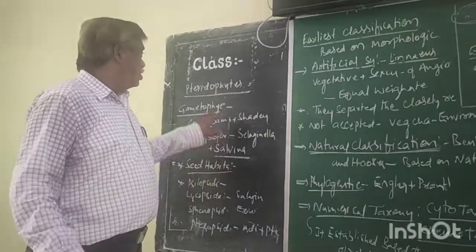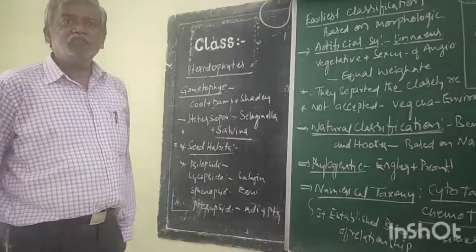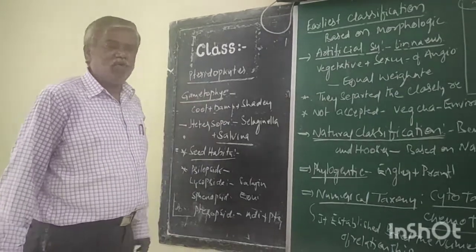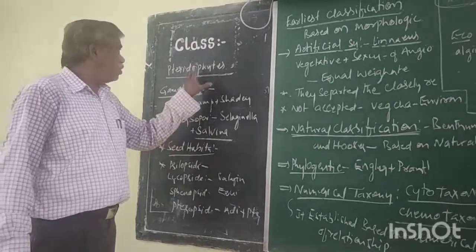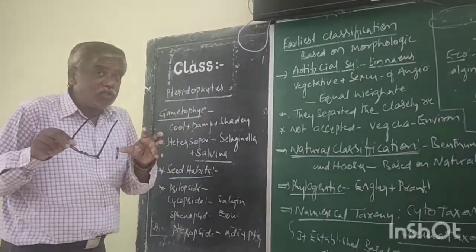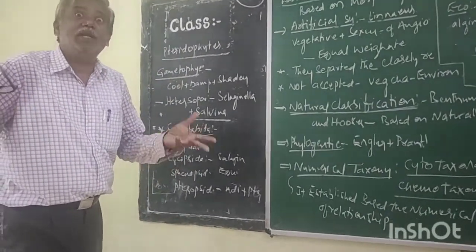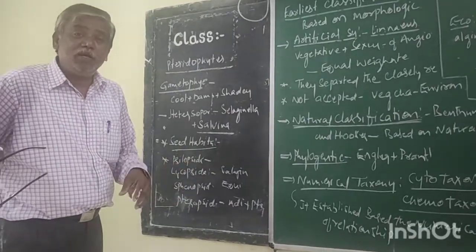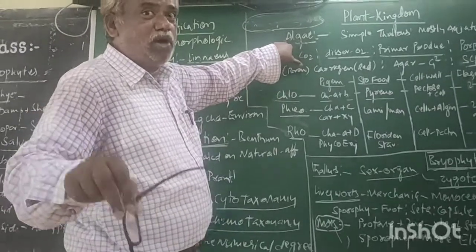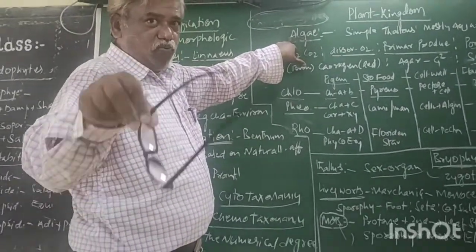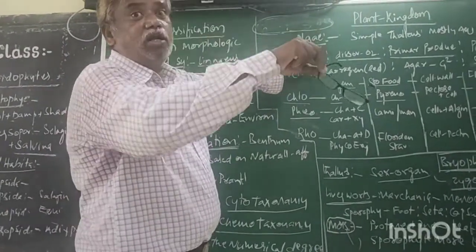Now, there is another most important point in pteridophytes. According to alternation of generation, pteridophytes also have a gametophyte and a sporophyte. But here the pteridophytes show some special features. In pteridophytes, both gametophyte and sporophyte are independent and photosynthetic. In algae, the gametophyte is the main plant body, photosynthetic and independent, but the sporophyte is dependent on the gametophyte.